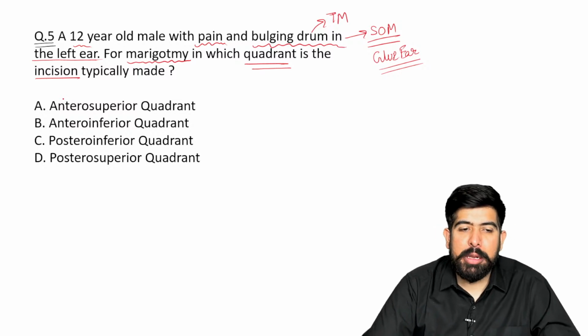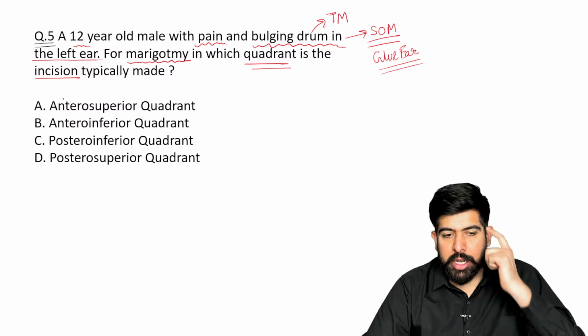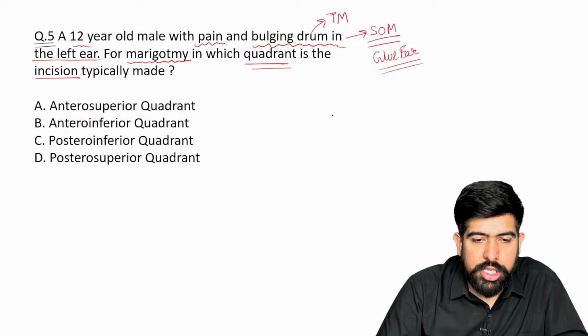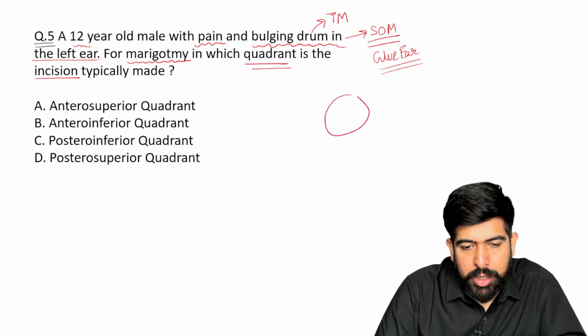Option B is the antero-inferior quadrant, option C is the posterior-inferior quadrant, and option D is the posterior-superior quadrant. So I'm giving you a little bit of information about the quadrants.